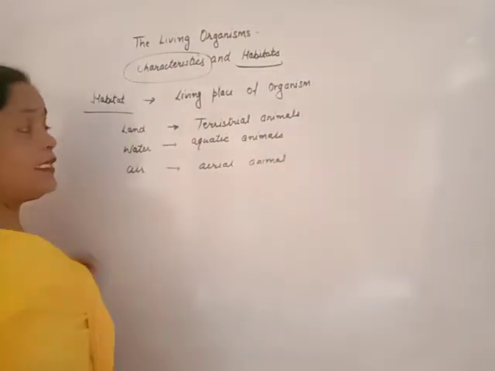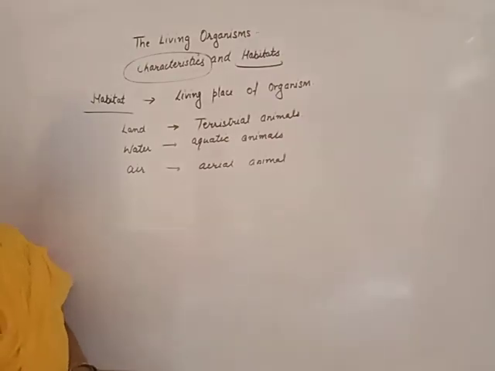These are usually virus, fungi and bacteria. Clear? Beta, this is all about habitat. Depending upon the habitat conditions, organisms acquire some characters. On the basis of these characters, we will identify which type of organism it is. Thank you.